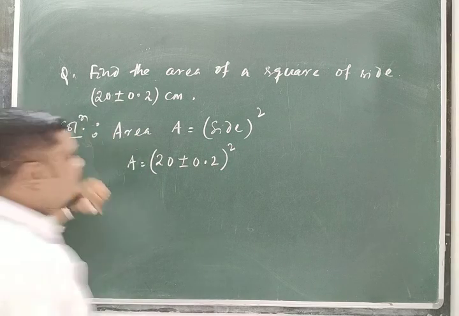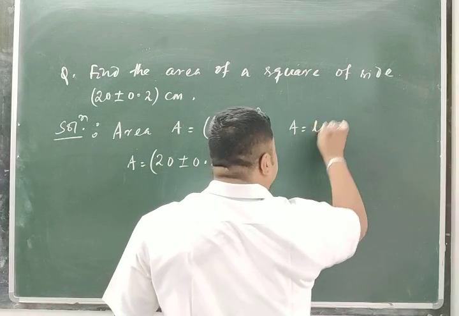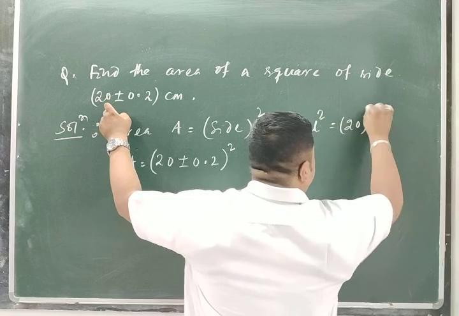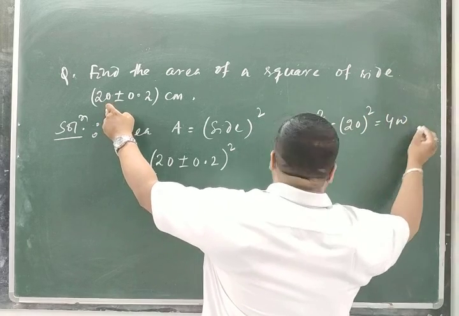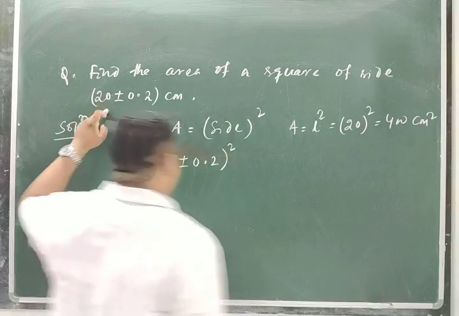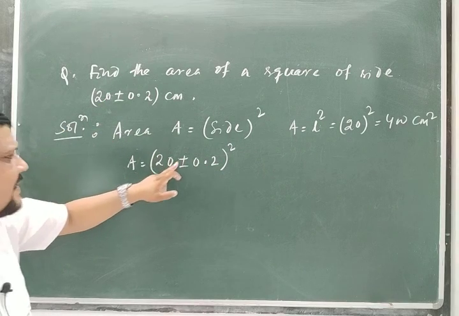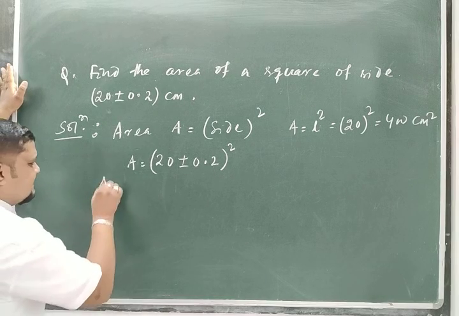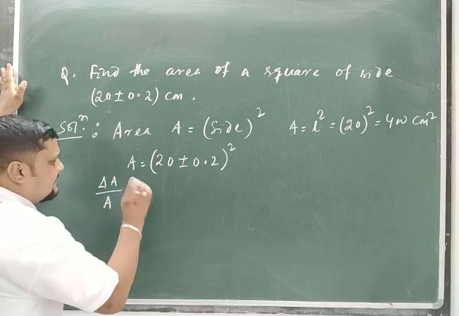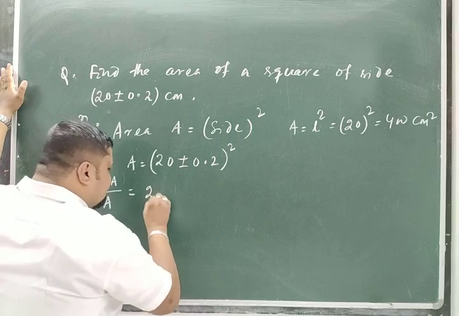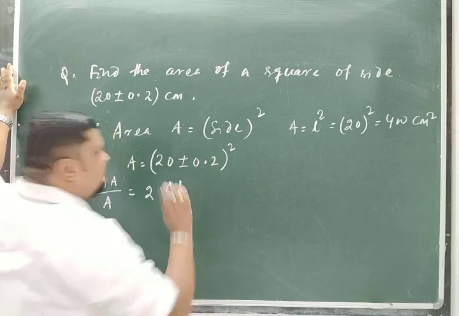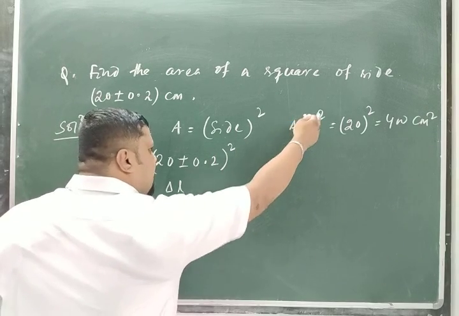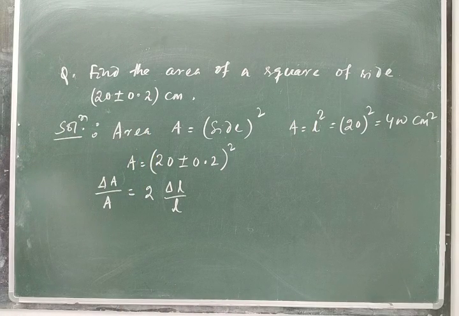So as you know, this area A is equal to L squared. What is the measured value of L? L means 20. So this is 20 squared, that is equal to 400 cm squared. That is the area part. But in error form, A is equal to 20 plus or minus 0.2 whole squared. From here, the formula for delta A by A is equal to 2 times delta L by L, because if you take the side as L, then delta A by A in the power formula is 2 times delta L by L.